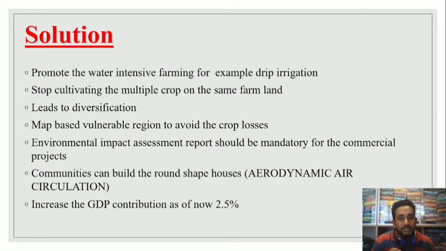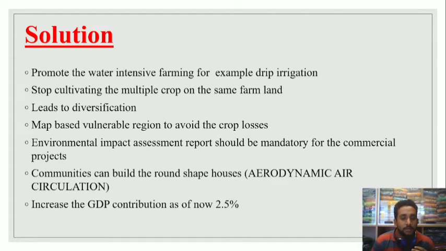So that's why the conservation of soil is very important for sustainable or intensive farming. And the government has to introduce a map-based vulnerable region system, because large farm holders cultivate many acres.